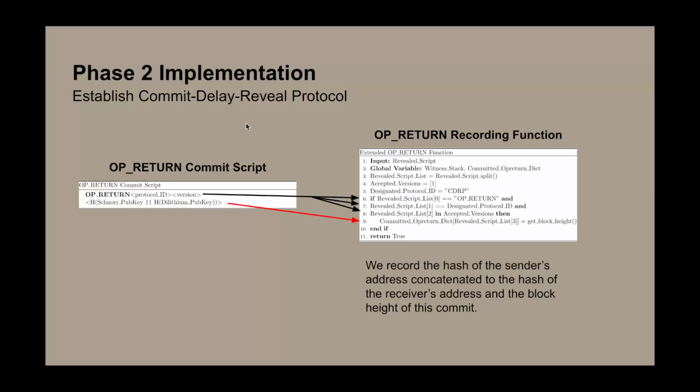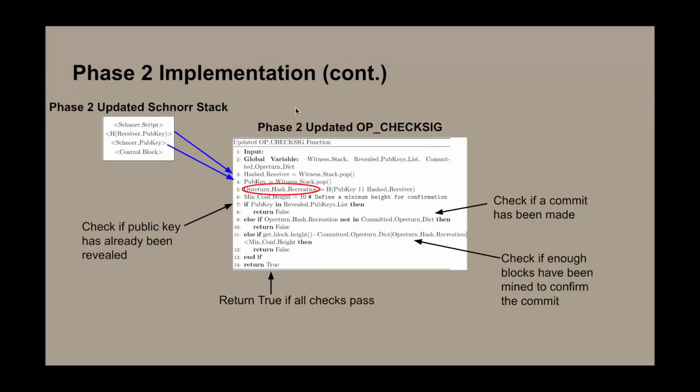So for our phase 2 implementation, let's first look at our commit-delay-reveal protocol. In our OP_RETURN commit script, we will hash together a Schnorr public key, as the sender's Schnorr key, which is unsafe normally, as well as a hash of the Dilithium public key, or the safe public key, of the receiver that they wish to send to. And then we will commit it and put it into a dictionary. In that dictionary, we would also record the block height that this commit script was written in. After enough blocks are mined, the commit would basically be confirmed, and then the user could send the transaction.